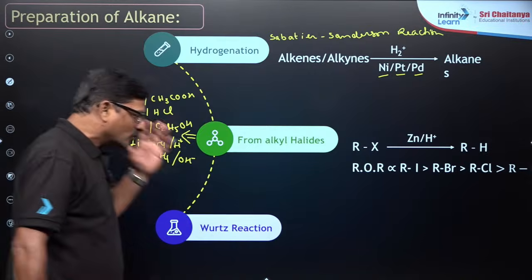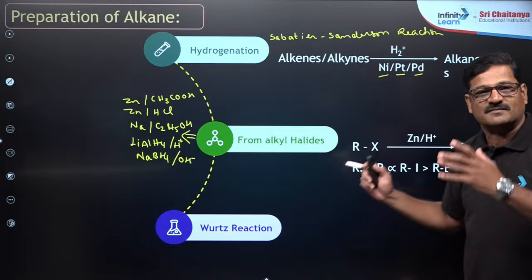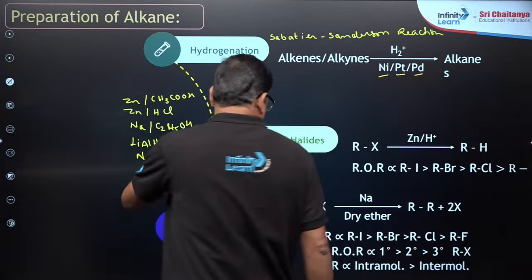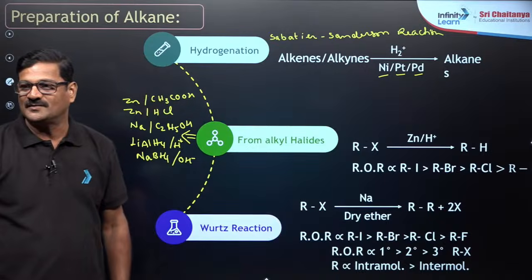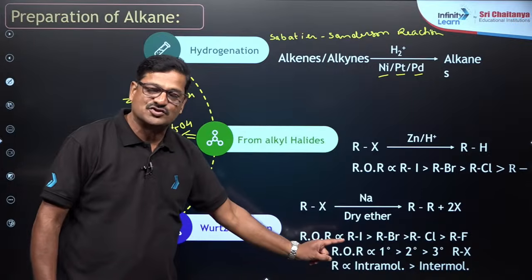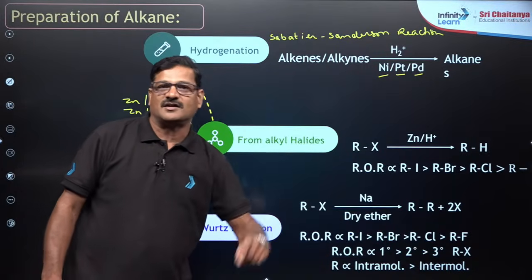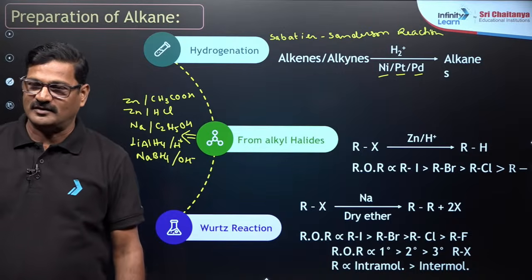And also the third one, Wurtz reaction: when alkyl halide is treated with sodium metal in the presence of dry ether, you are going to get an alkane. In this reaction, the rate of reaction is going to be alkyl iodide greater than alkyl bromide greater than alkyl chloride greater than alkyl fluoride.